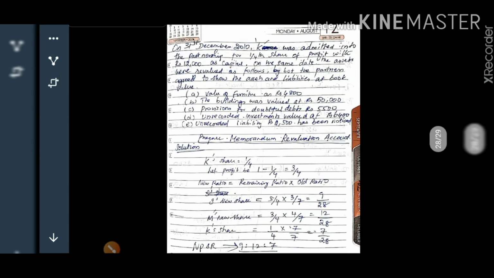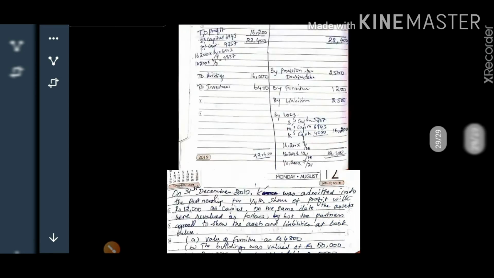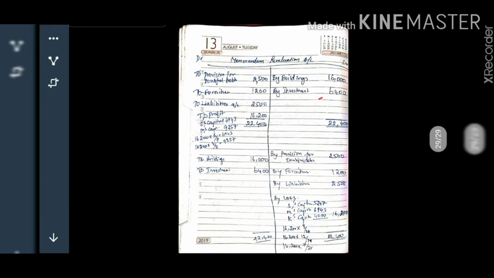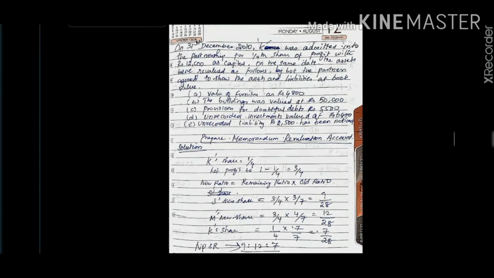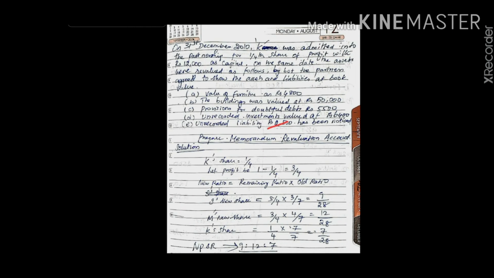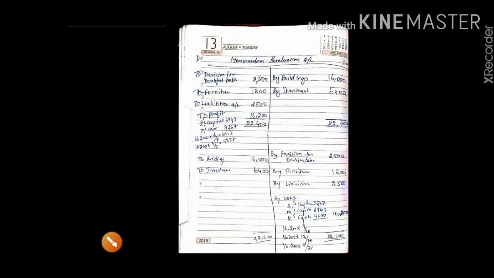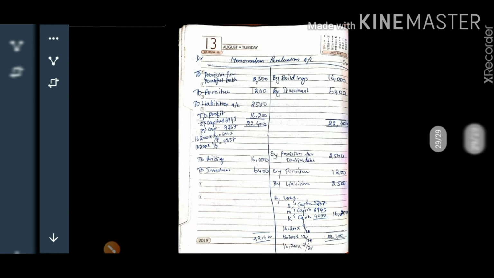Next we have unrecorded investment. Now we are recording 6,400. So far we have not recorded it. So new investment is recorded, and it increases the asset, so record on the credit side. Next, unrecorded liability 2,500 has been noticed. So liability increases, so it is on the debit side, 2,500. Now almost we have completed the revaluation part.